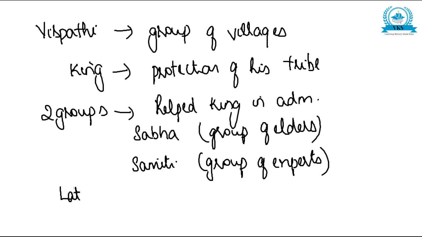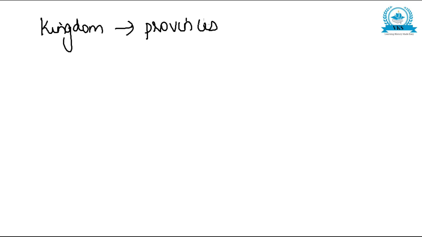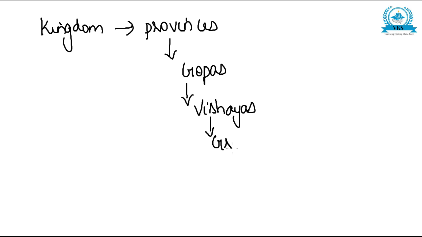In the later Vedic period, the Jana or the tribe became more powerful and turned into kingdoms. Now, a kingdom was subdivided into provinces, and provinces were subdivided into gopas, gopas into vishayas, and vishayas into grama.